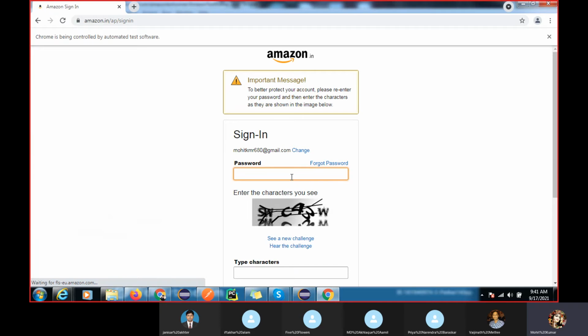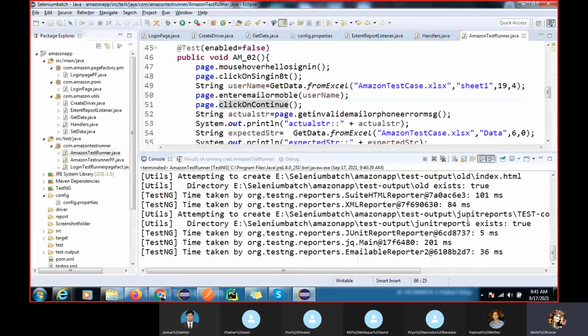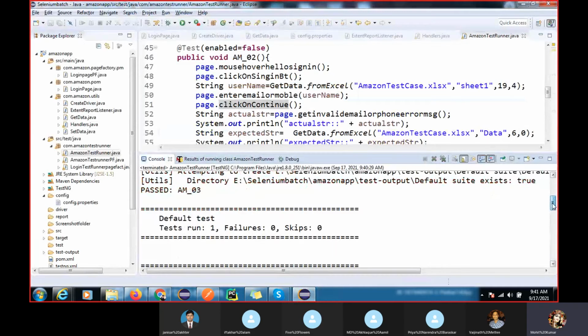So it will validate this and it will close this. You can see I'm also displaying actual and expected here.